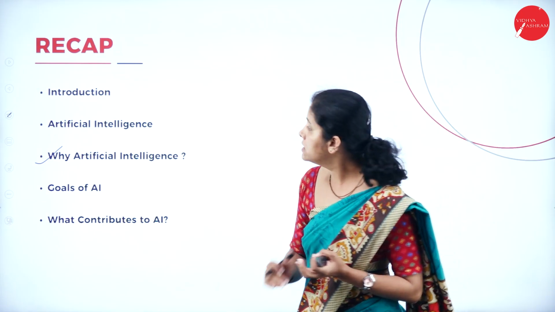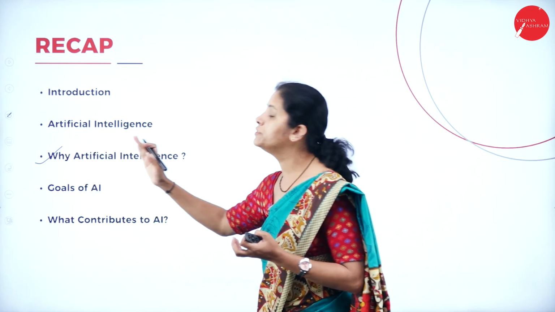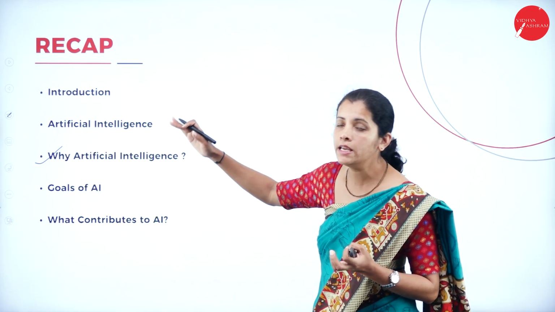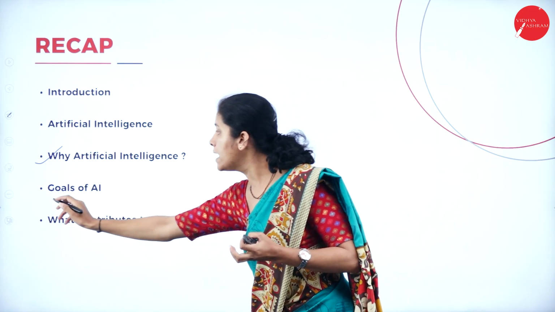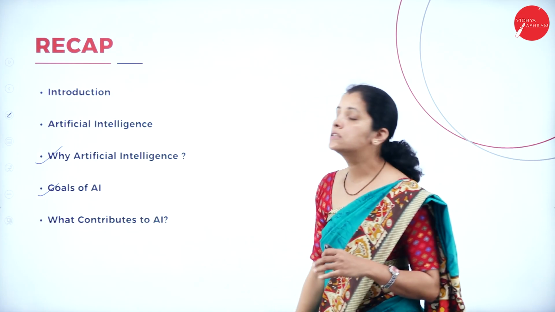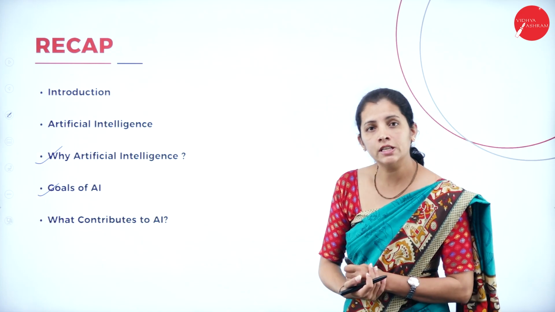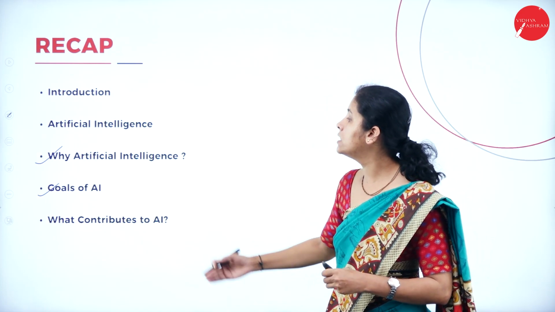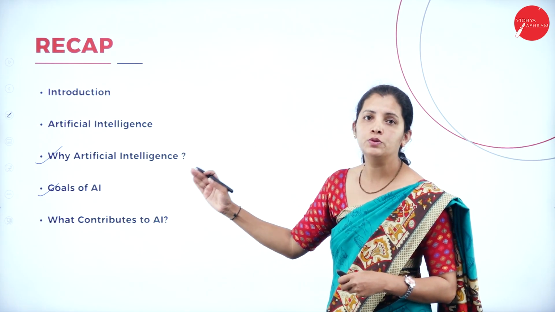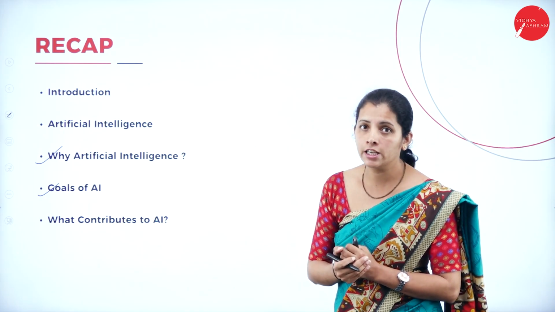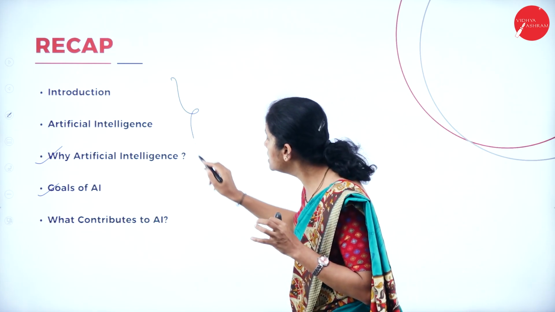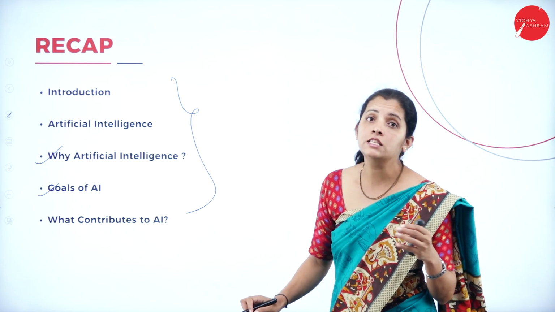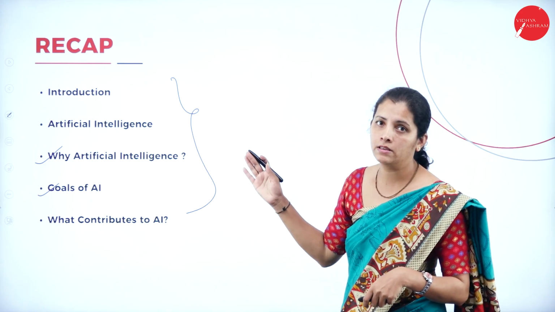Then I discussed why artificial intelligence, what's the need of artificial intelligence. Along with that, I discussed goals of artificial intelligence, and what contributes to artificial intelligence. These are the topics I discussed in my last session of this chapter.